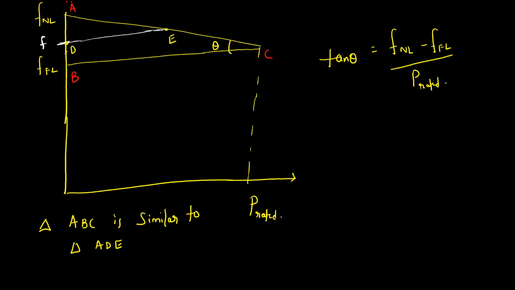So here also your tan theta, the theta value, will be the same. If you equate this tan theta, now the power output of the generator, how can we calculate? This theta is the same. So you can calculate this tan theta as FNL minus F, the operating frequency, divided by the power supplied by this one.